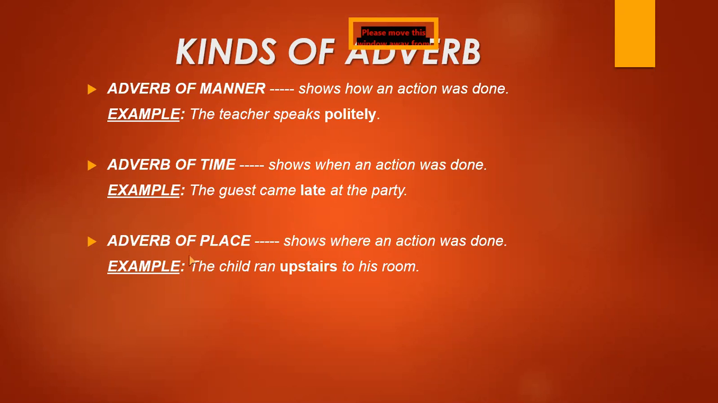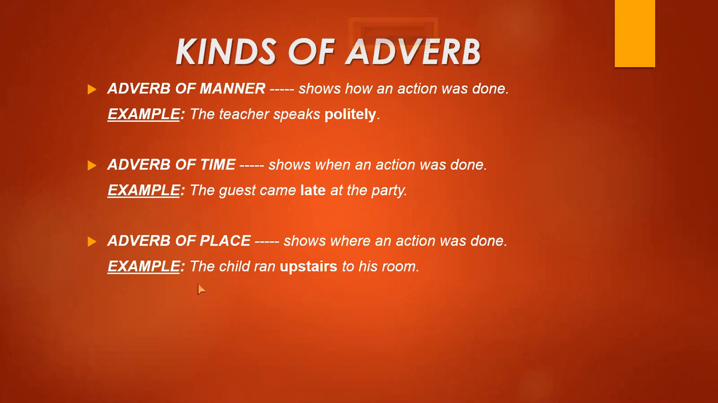There is another kind of adverb which is called adverb of place. It shows where an action was done. You can see that the word place suggests that it shows the place of an action, or the area where the action has been performed. Example: the child ran upstairs to his room. Here ran is the verb, and it has been described by the word upstairs. Upstairs is an adverb of place here, which shows that the child was running upstairs.